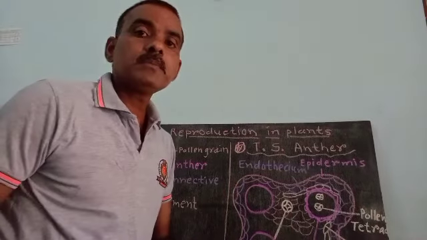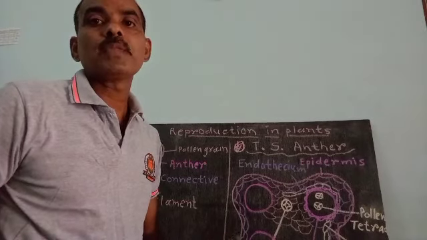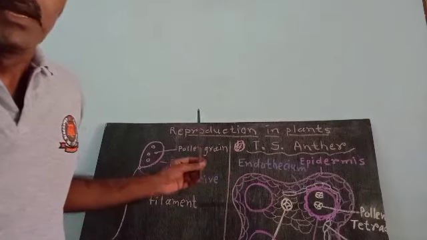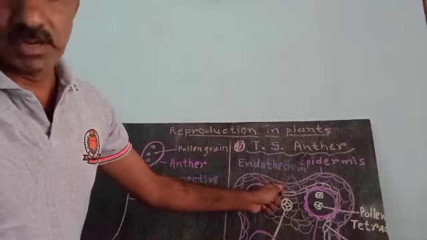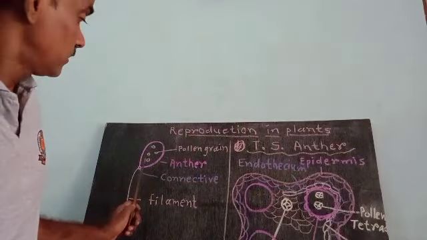Parts of gynoecium are style, stigma and ovary.